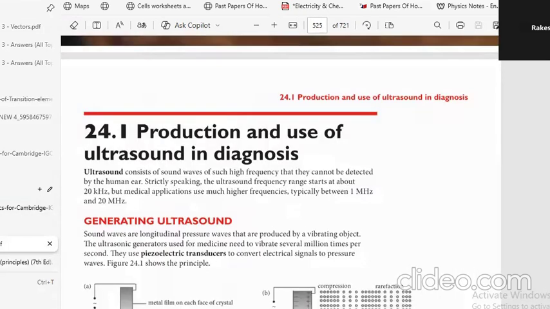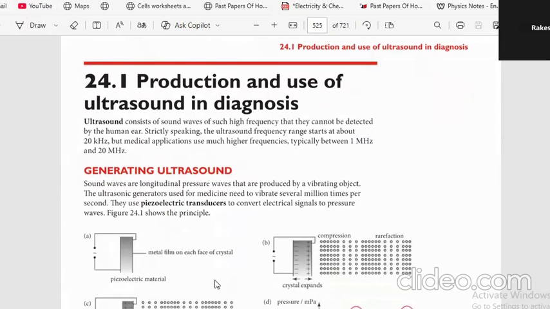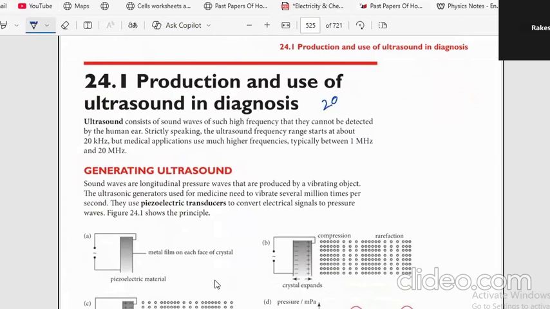Now, sound is of two types. Something you can hear, about 20 to 20,000 hertz, is called audible sound. Beyond 20,000 is called ultrasound. They use these ultrasound waves to investigate inside the body in medical sciences, because X-rays are harmful, especially with small babies.